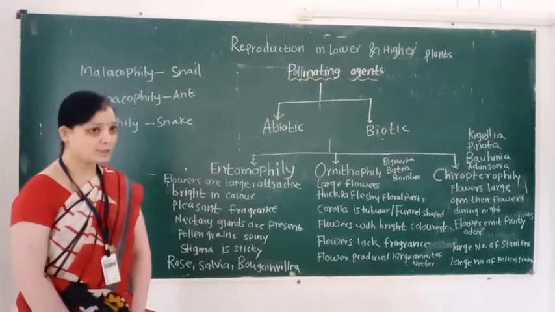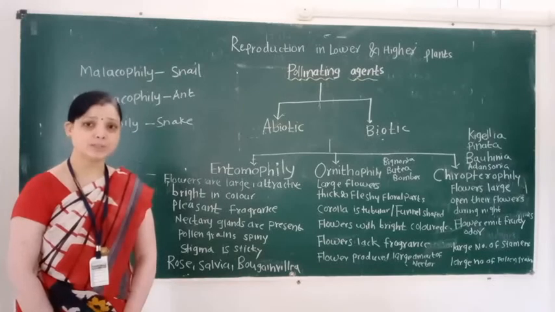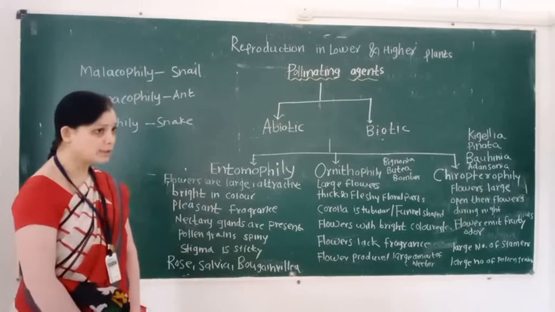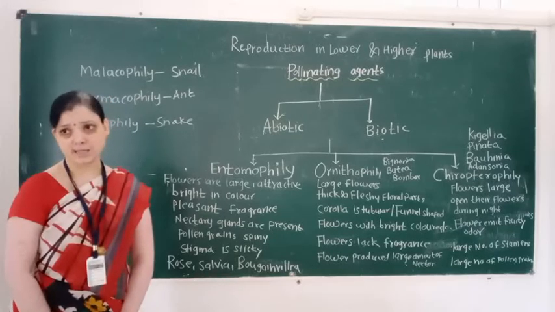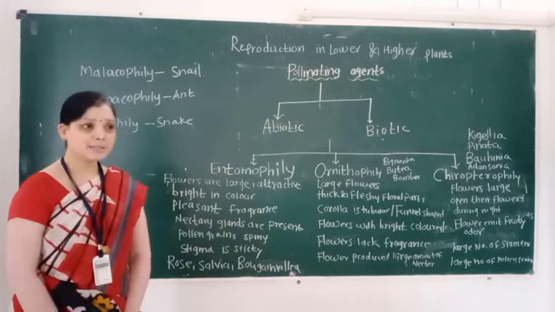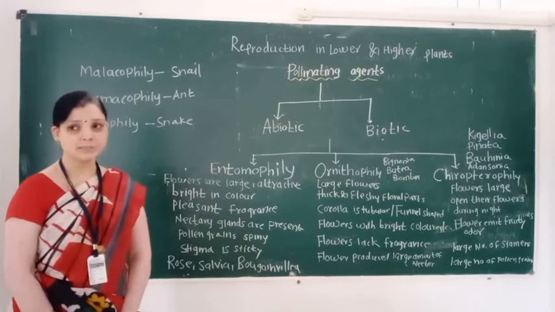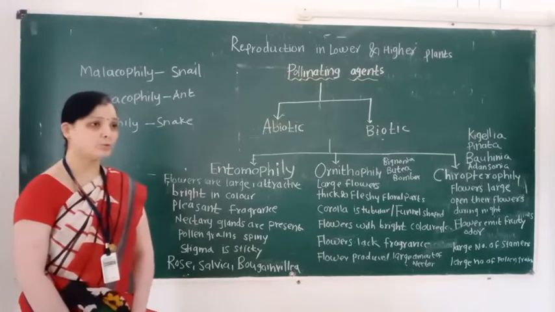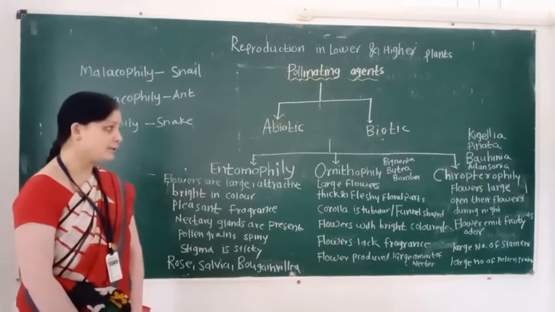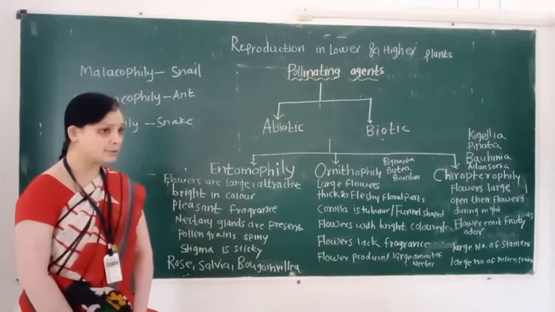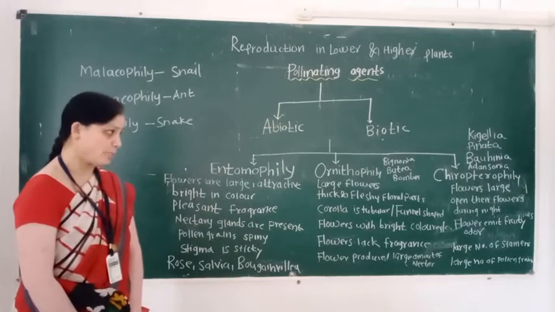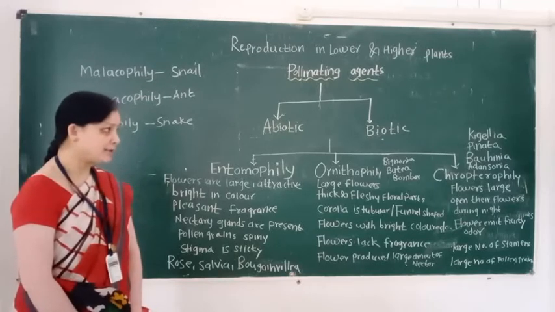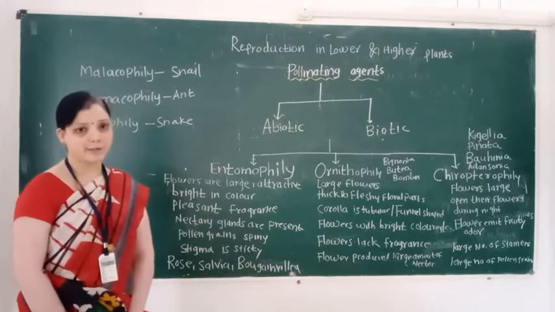Then biotic pollination. First type is insect pollination. For example, rose, sunflower, bougainvillea, and salvia. In salvia flower, which mechanism is seen? This mechanism is called the lever mechanism. Second type is ornithophily. Examples: Bignonia, Butea, Bombax. And Cheiropterophily. Examples: Kigelia, pinnata, Bauhinia, and Adansonia.